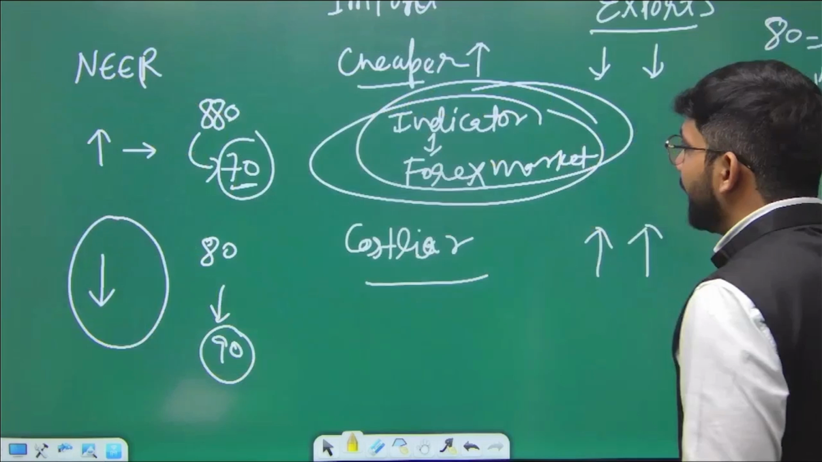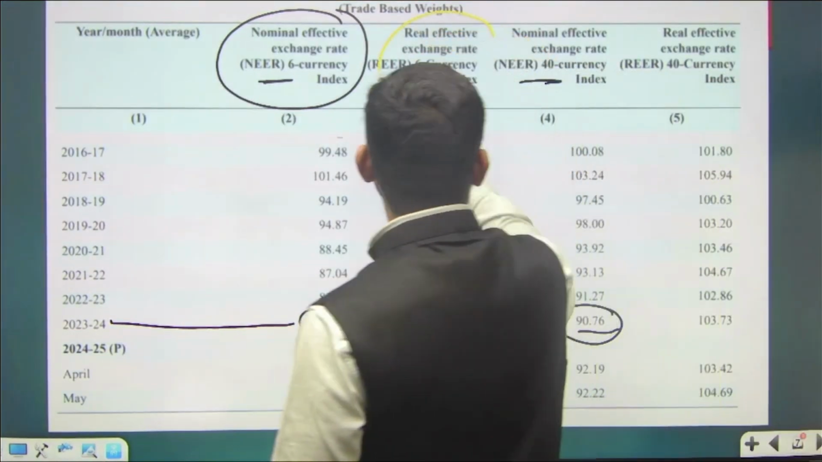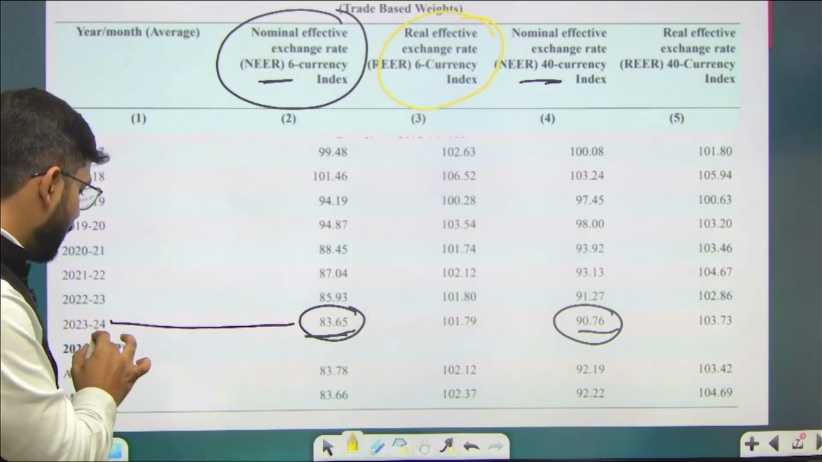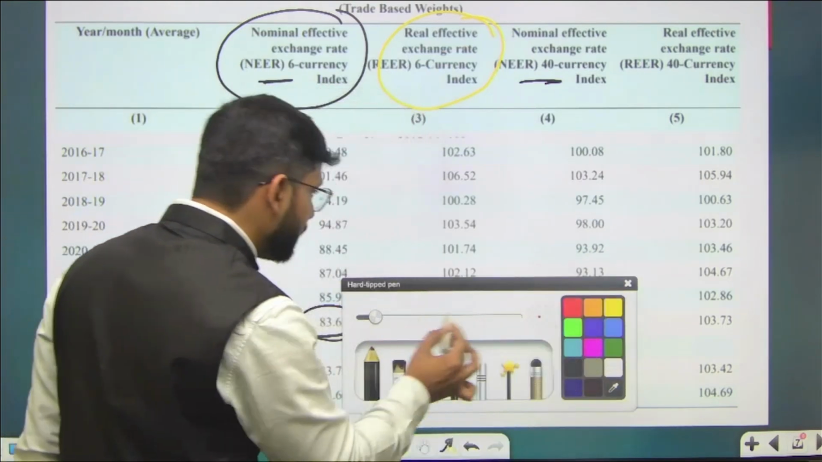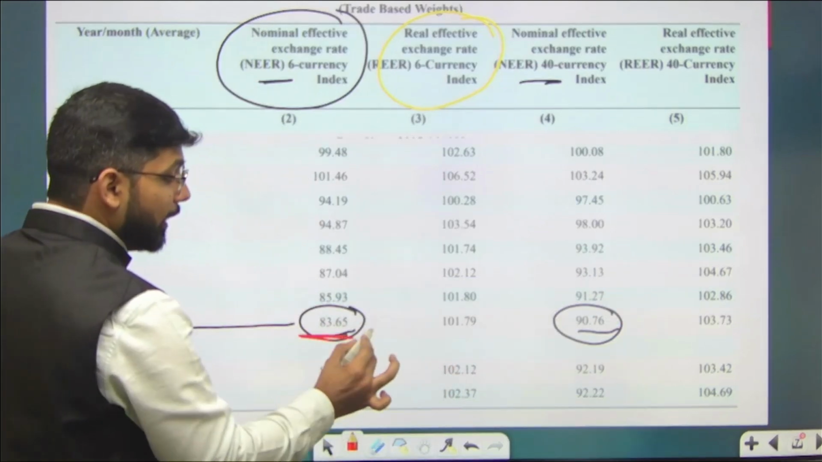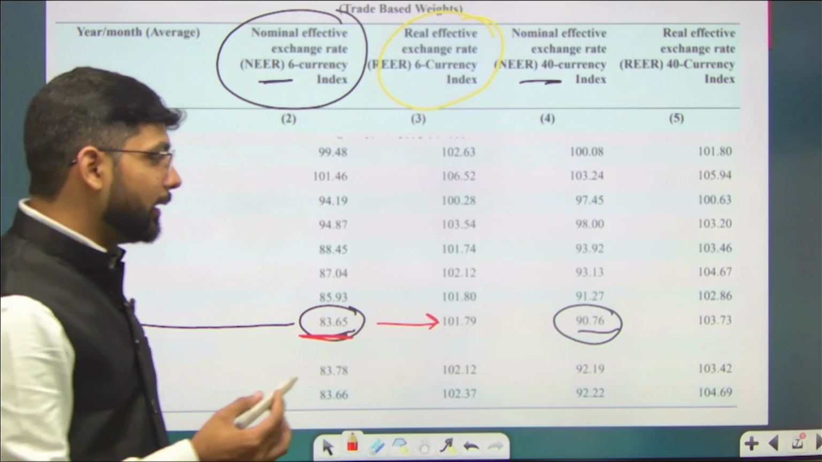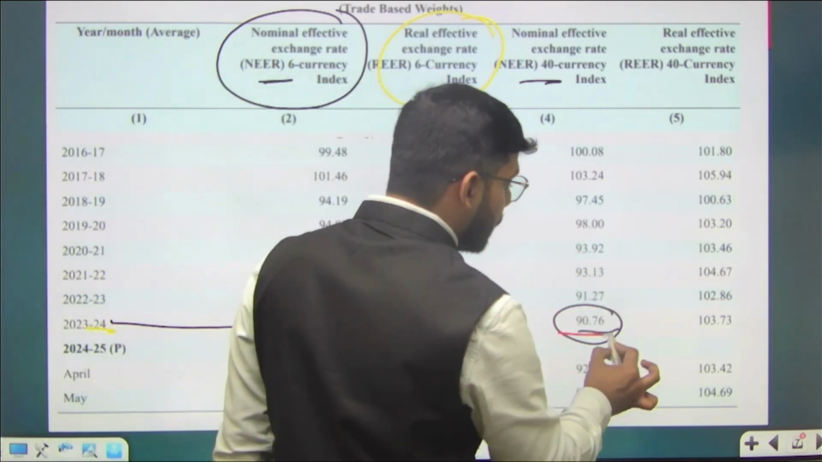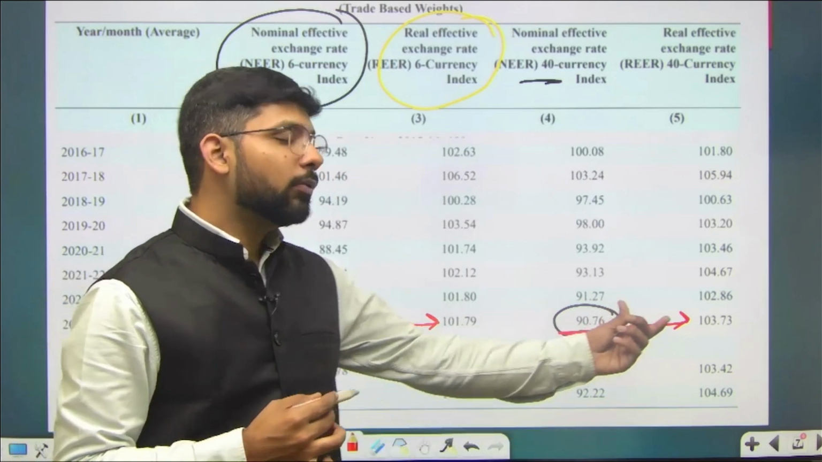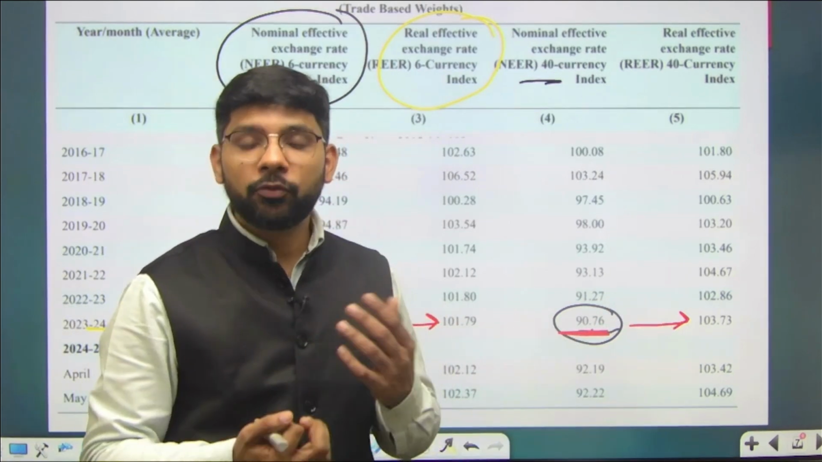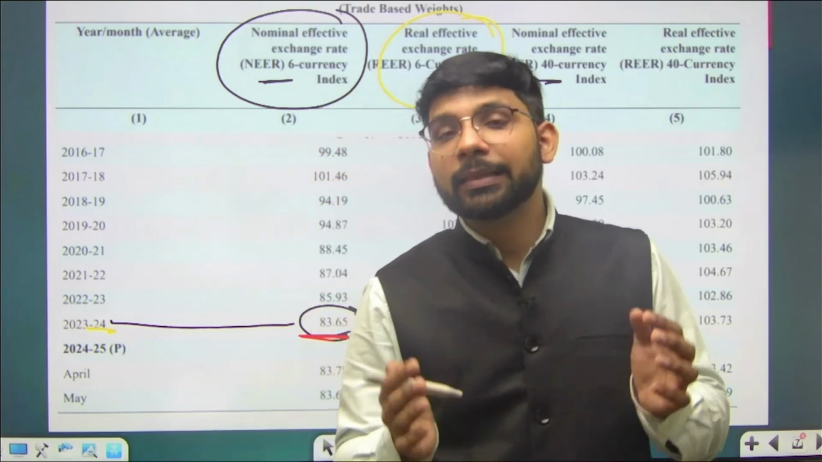इसके साथ हम देखते हैं specifically in the graph, this is the real effective exchange rate index. At the time in 2023-2024, when the nominal effective exchange rate was 83 rupee, at that time the real effective exchange rate was 101 rupee. And at another time it was 90.76 rupee, and at the same time the real effective exchange rate was 103 rupee. So this is the difference between the NEER and the REER, nominal effective exchange rate and the real effective exchange rate.